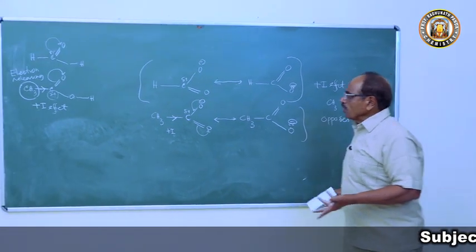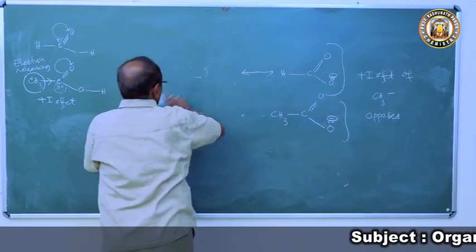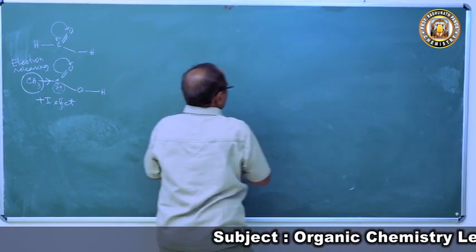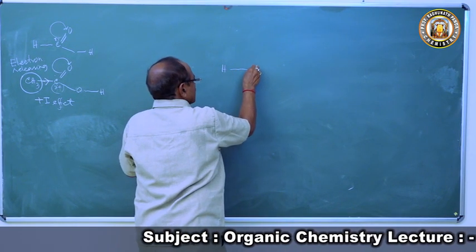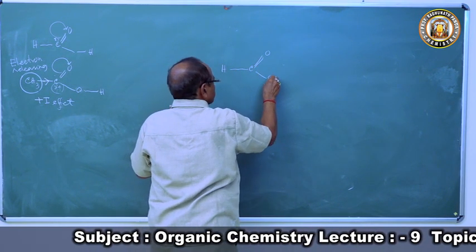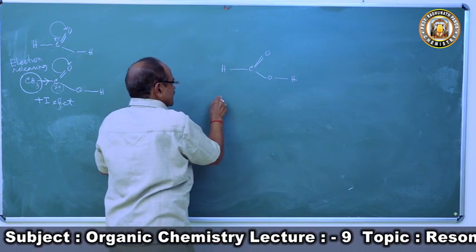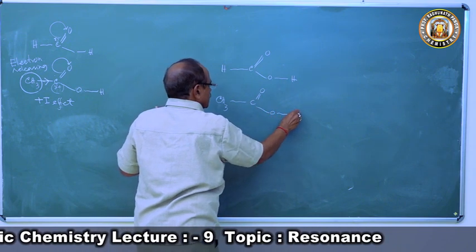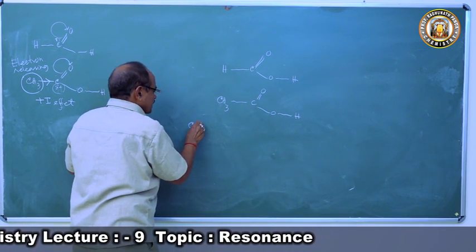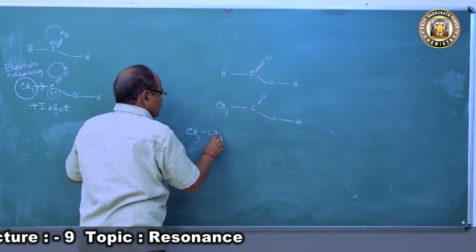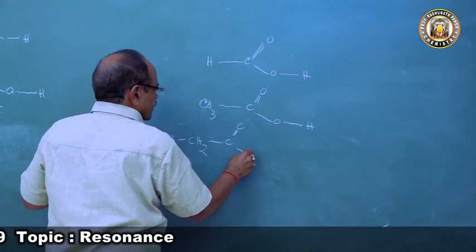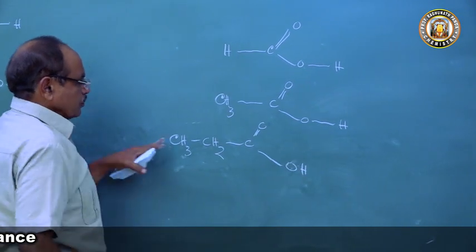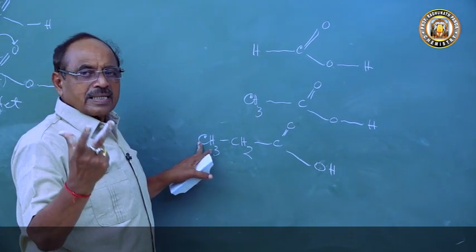Now, if you go to the homologues of the carboxylic acids, formic acid, acetic acid, propionic acid, what is happening here? In formic acid, there is no alkyl group. The next member is acetic acid, CH3COOH. Then propionic acid, CH3CH2COOH. So what is happening here? Now the alkyl group is increasing. The bulk of the alkyl group is increasing.